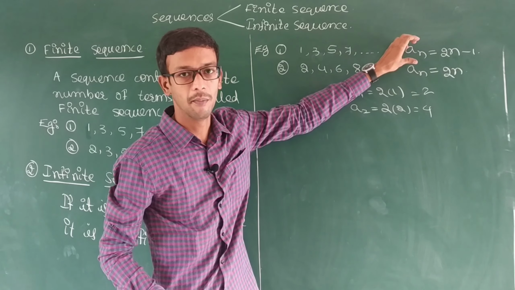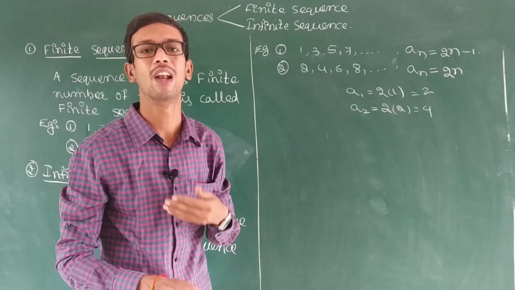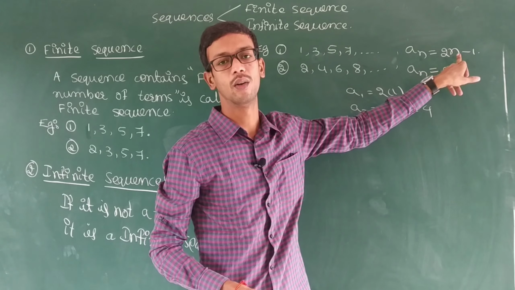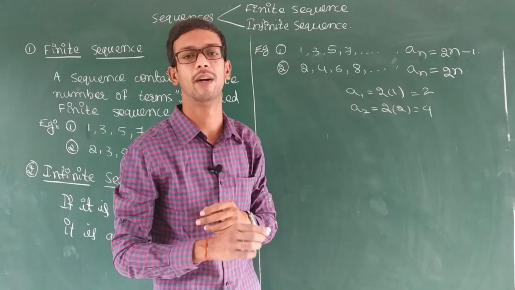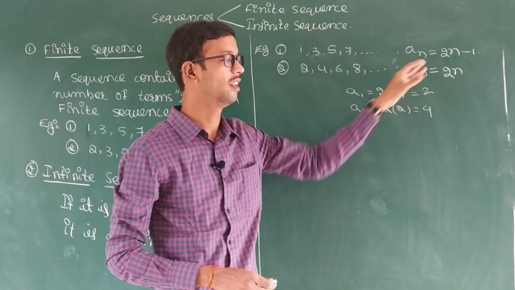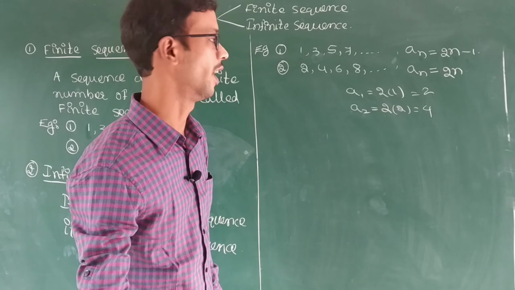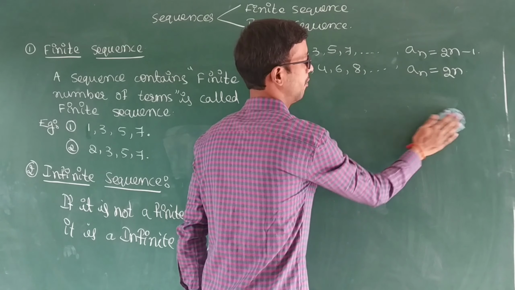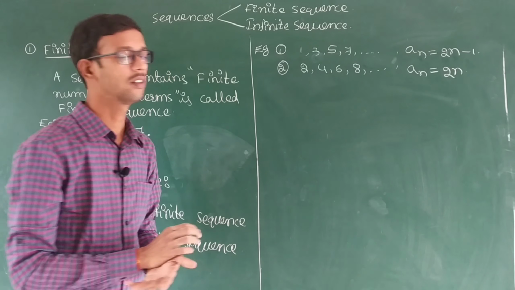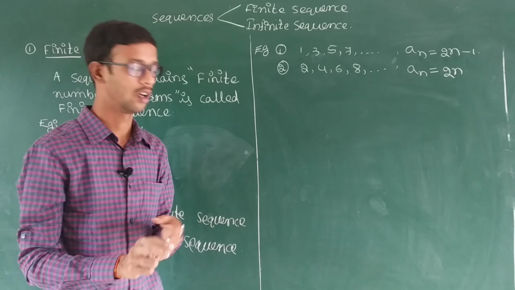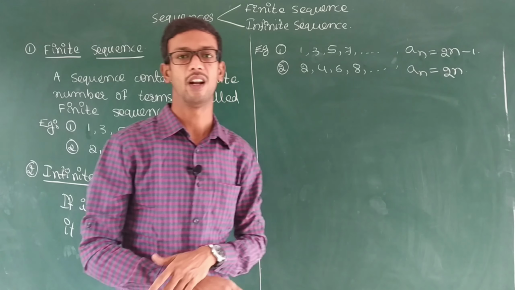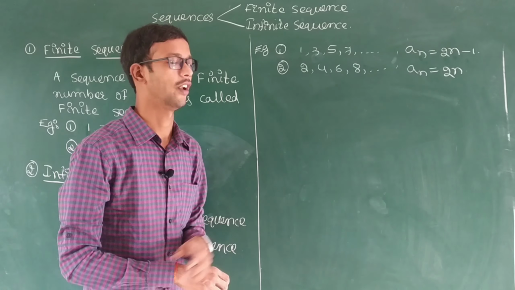By this nth term, whichever term you need, for example the 100th term, a100 is equal to 2 into 100 minus 1. 200 minus 1 is 199. The 100th term is 199. By this general term, we can easily find whichever term you need. Next, this is all about the sequence. Every sequence we can't write in general term.